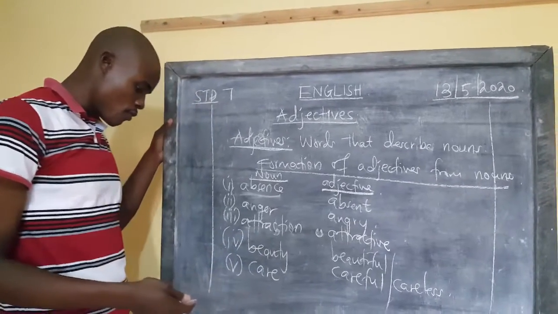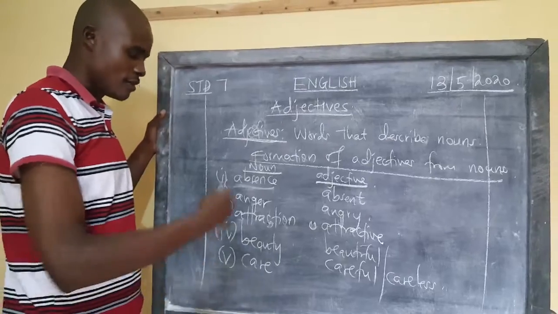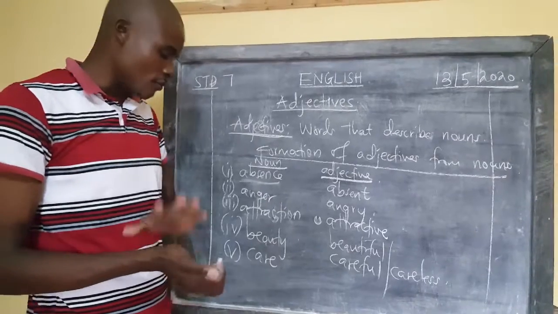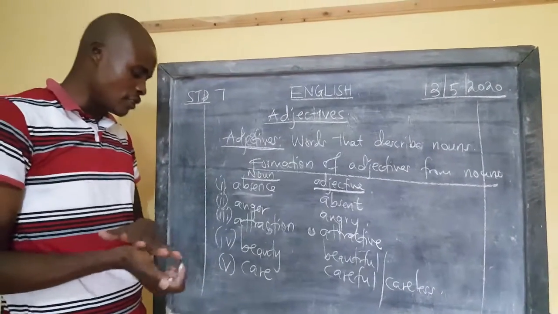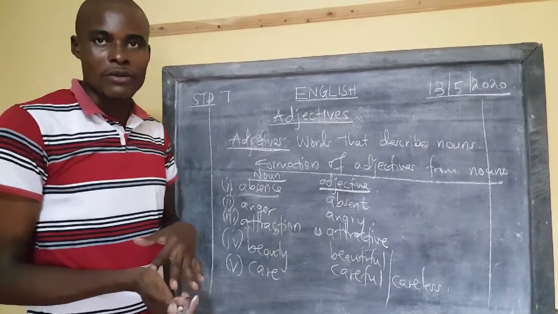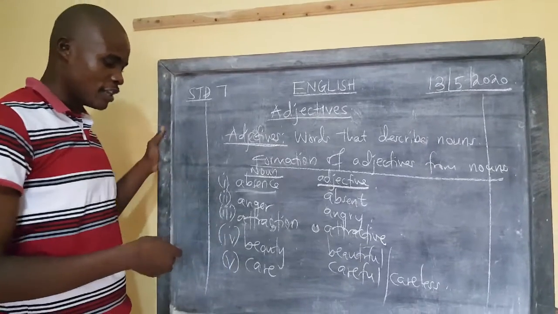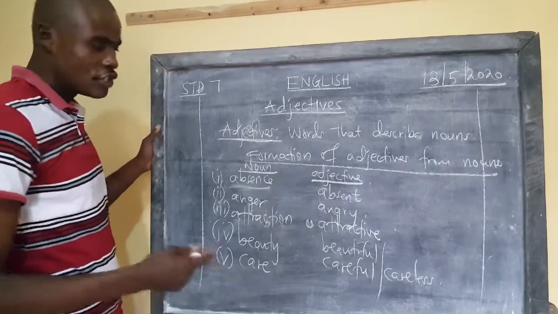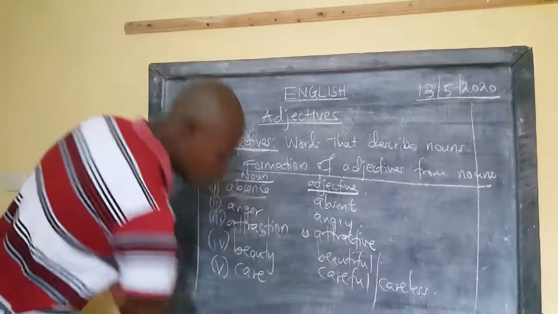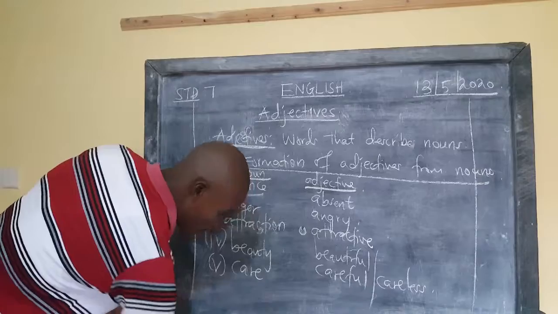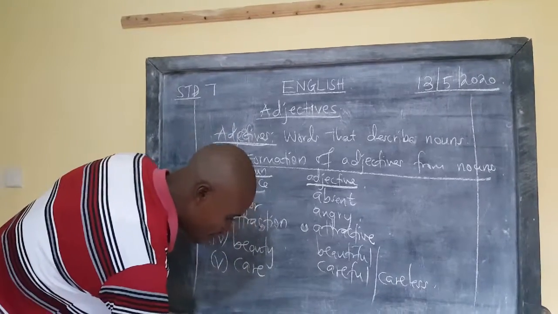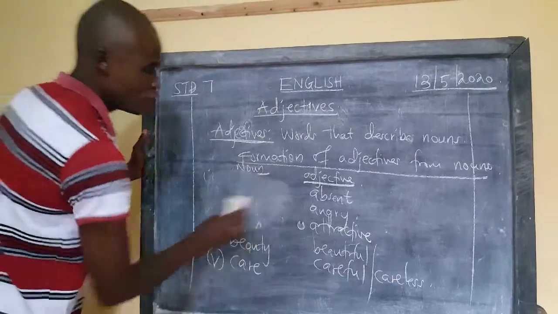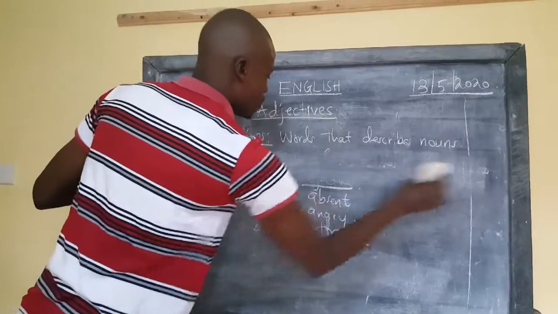We have danger, dangerous. You can't mention all of this and finish today. We have a number of nouns that form adjectives. Accident, accidental. Girl, you can talk of girlish, and so on. So just to mention but a few. From that place, you can now go and see all those nouns we have mentioned under the formation of adjectives.